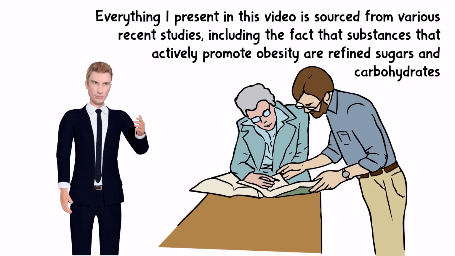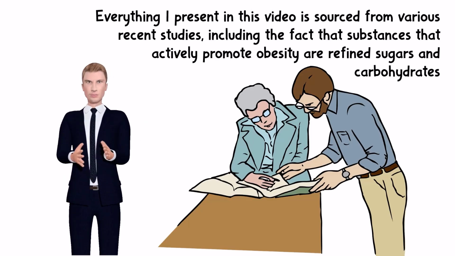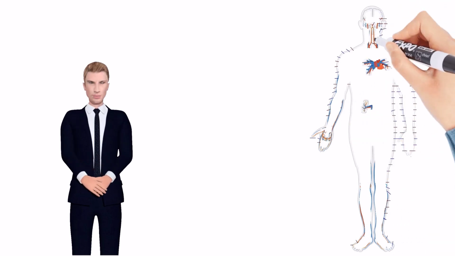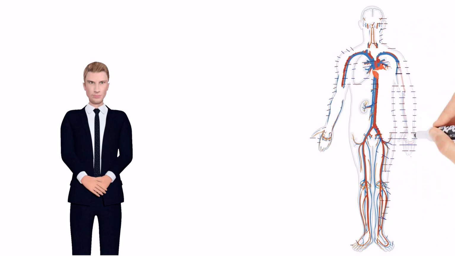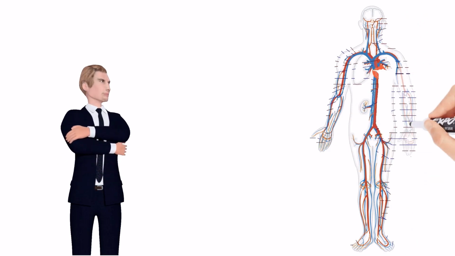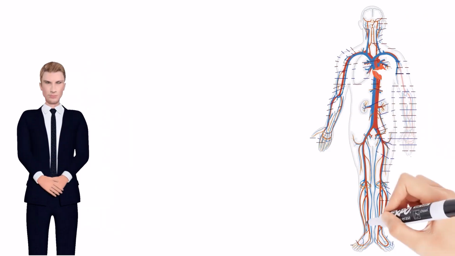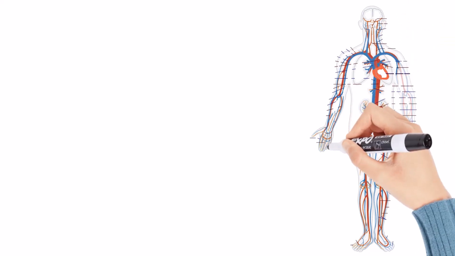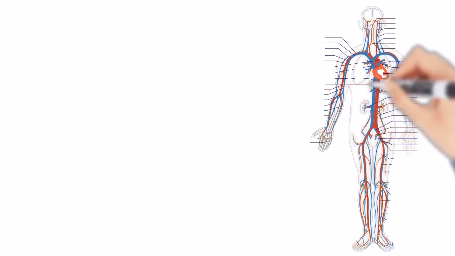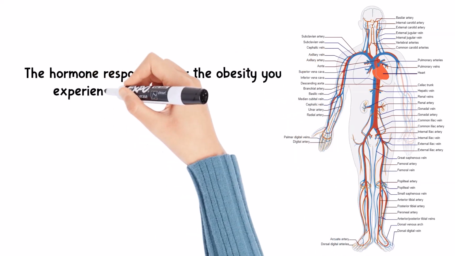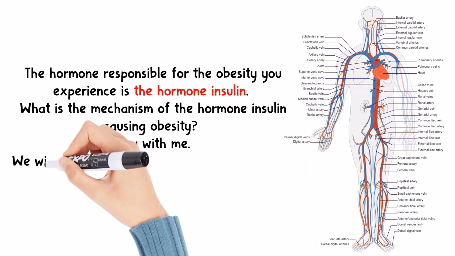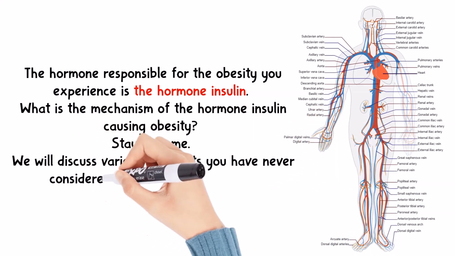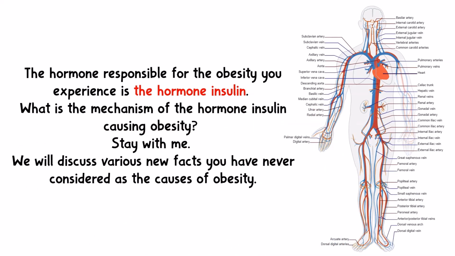Well, this occurs by the mechanism of chemicals made by special cells of the endocrine glands to affect various systems and processes that occur in the body that we know as hormones. And the hormone responsible for the obesity you experience is the hormone insulin. How the insulin hormone creates obesity will be explored in this video, so stay with me until the end. I will discuss various new facts that you never thought of before about the causes of obesity. By knowing these facts, we can be proactive in maintaining health and avoiding obesity.